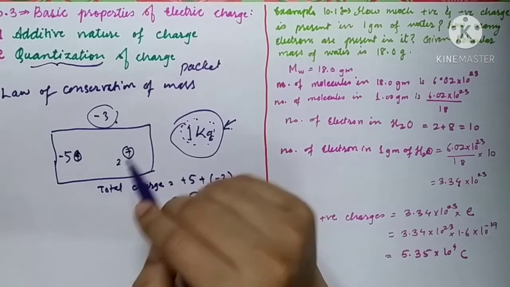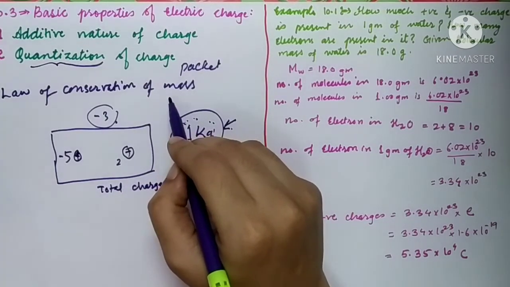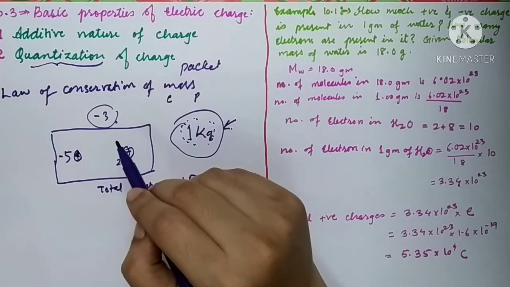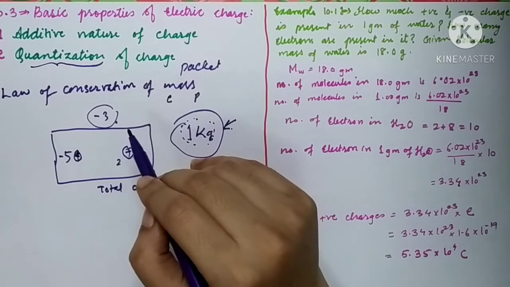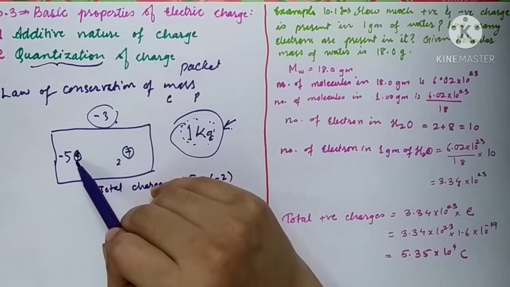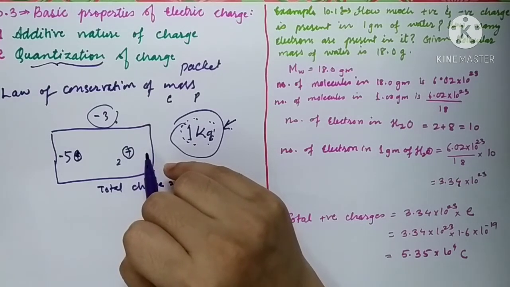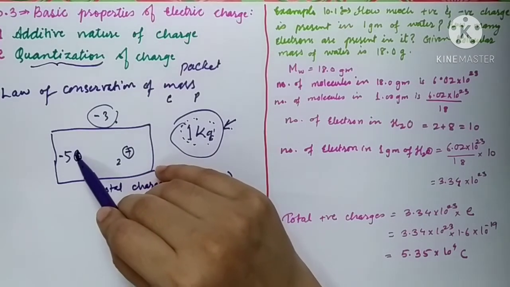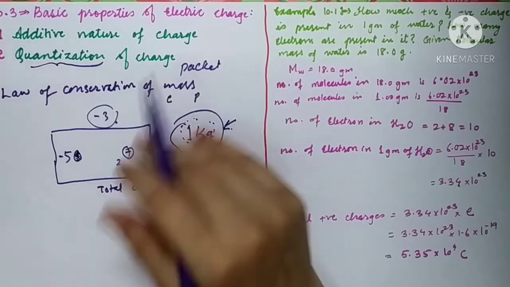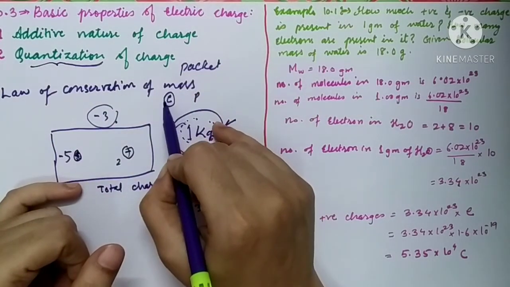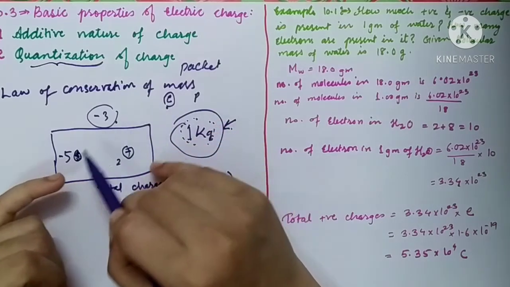Students, you might have studied two types of basic charges, electron and proton. When we talk about the charges present on any object, do we say that there is one electron present and one proton present? No, we don't say like this. We don't get the discrete nature of the charge. But we get a bulk number of charges, may be positive, may be negative. We are not going to have only one electron.